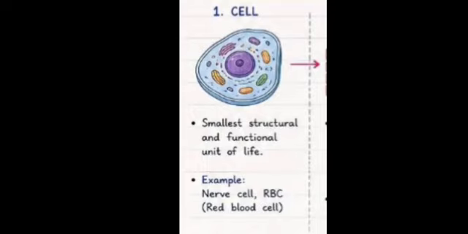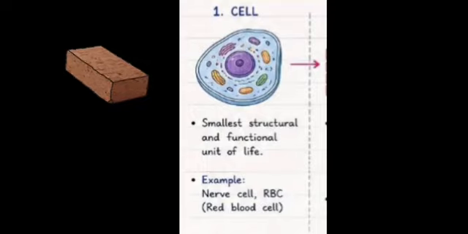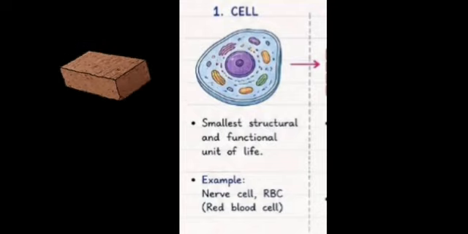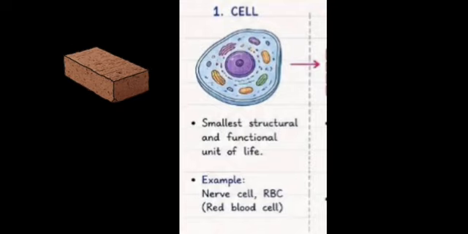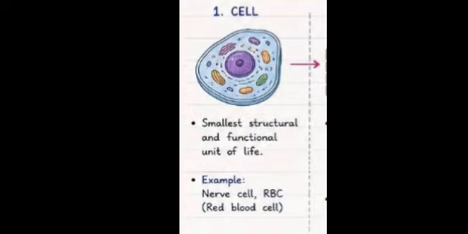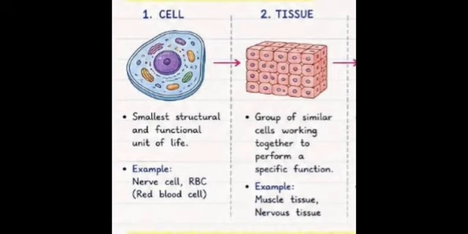Same example, you can consider cell as a brick, a single brick. When we are building a house, we need so many bricks to complete the house. In the same way, a cell is a single brick that can be used to build a house. So you can say, just as a brick is the basic unit of building, a cell is the basic unit of living organism. For example, nerve cells, red blood cells, muscle cells.